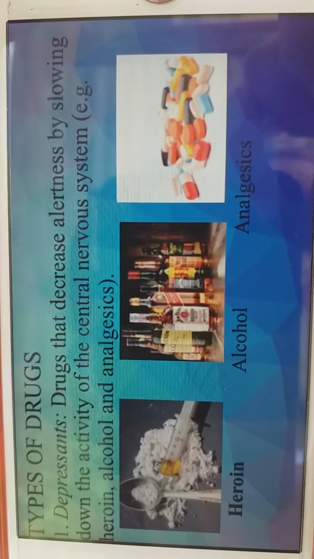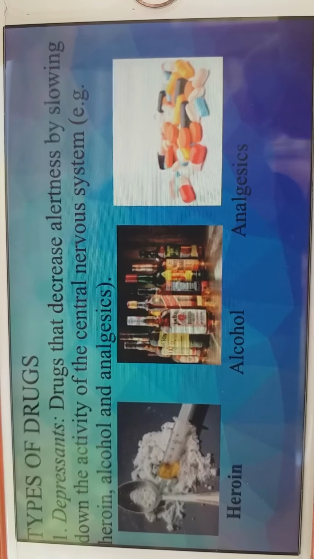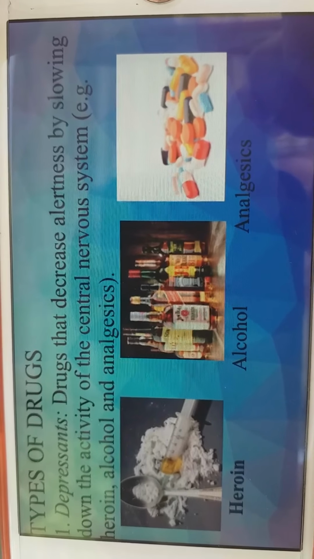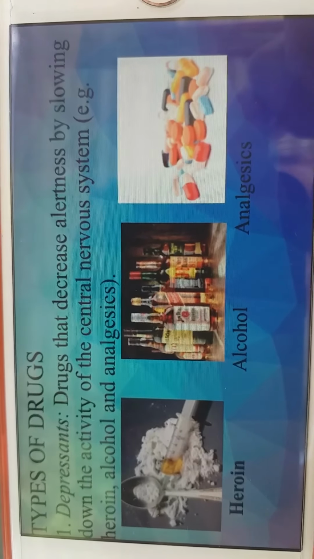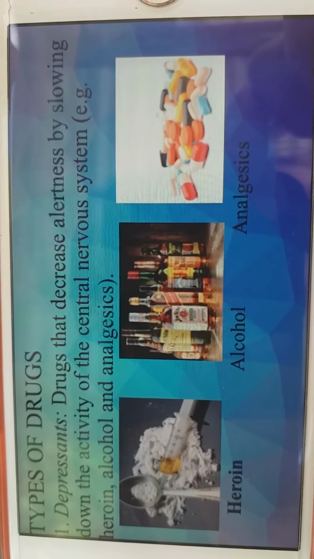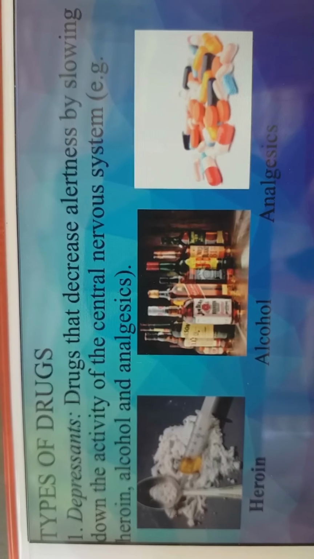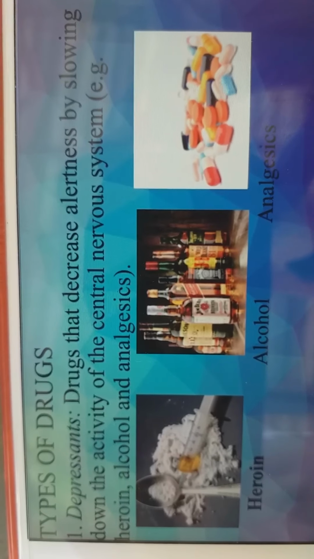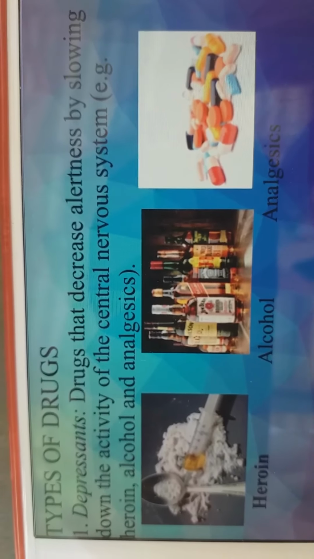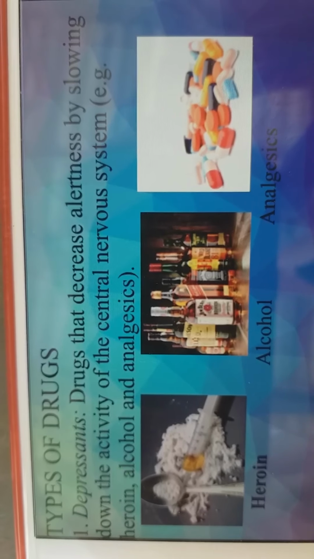Here are the types of drugs. The first is depressants, sometimes called downers. They decrease alertness by slowing down the activity of the central nervous system. Examples of depressant drugs are heroin, alcohol, and analgesics. Heroin can be smoked, snorted, and injected.